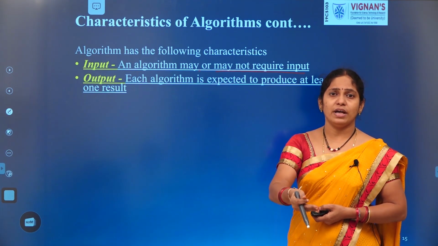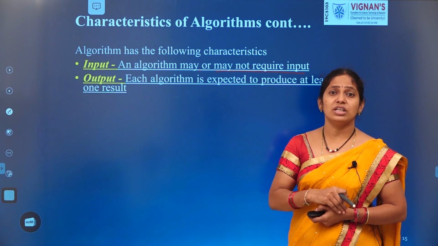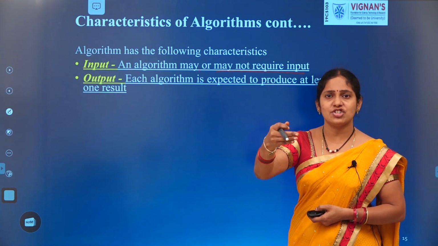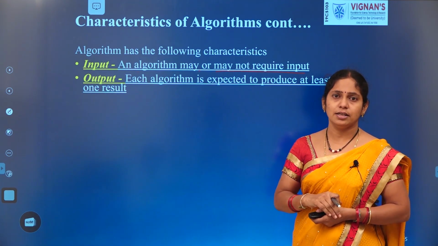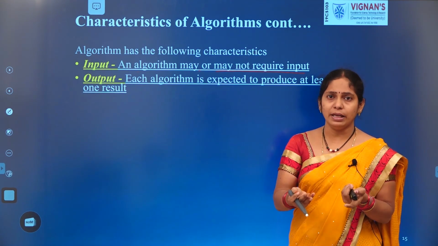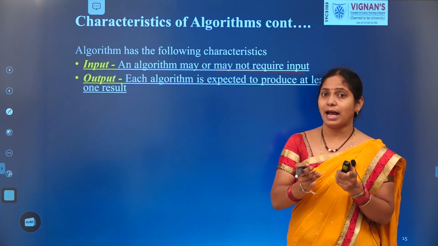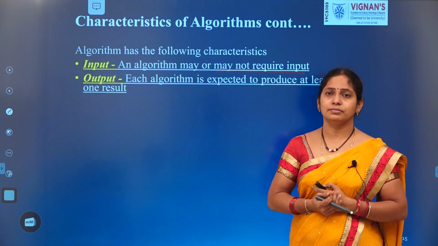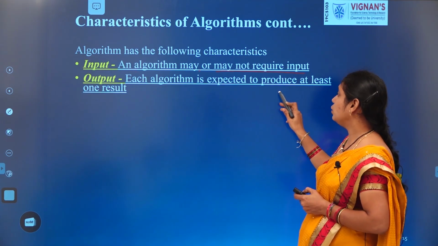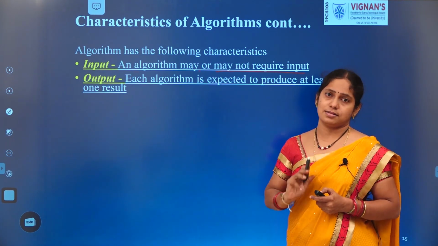Coming to the example of Google Maps, what is the output there? We reach the destination. So reaching the destination is the output, right? Whatever task we perform, the input may not be required, but the output is mandatory. So each algorithm is expected to produce at least one result.